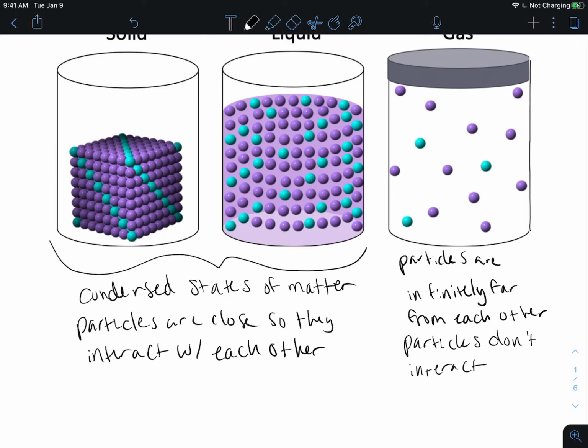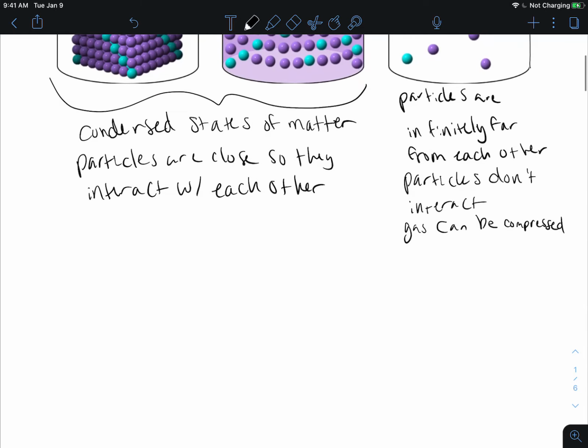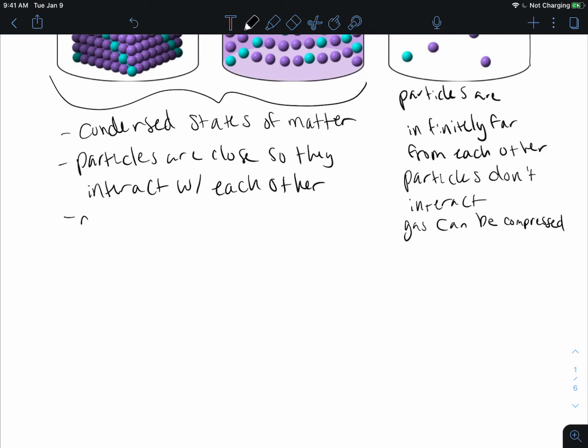So gas particles within a gas can be compressed, while our liquids and our solids cannot be compressed. We can't really get our liquid and our solid particles any closer to each other than they already are.